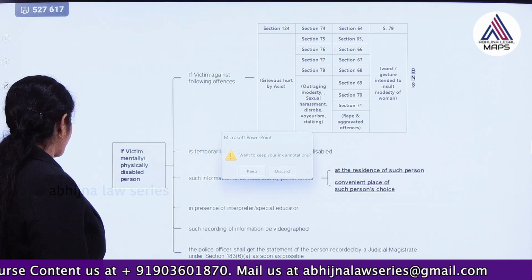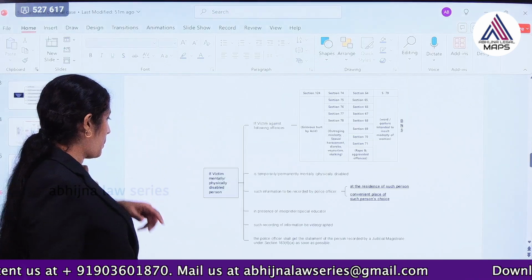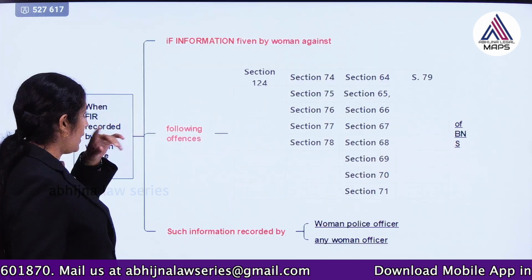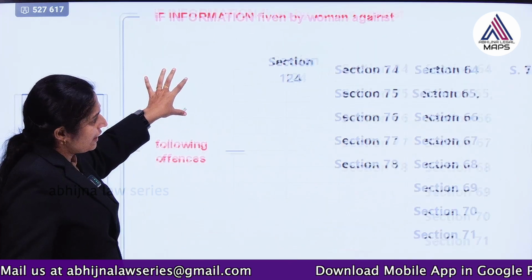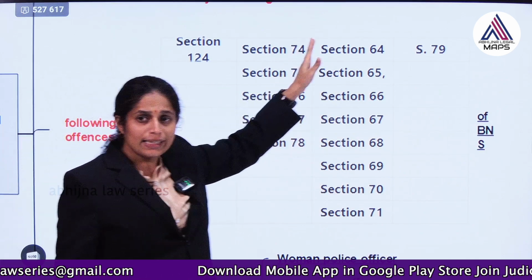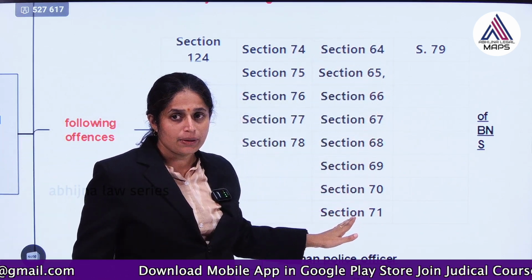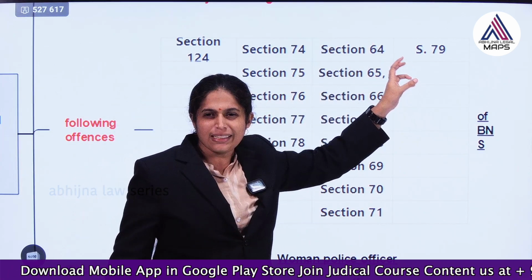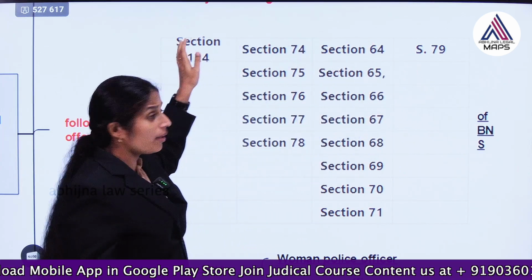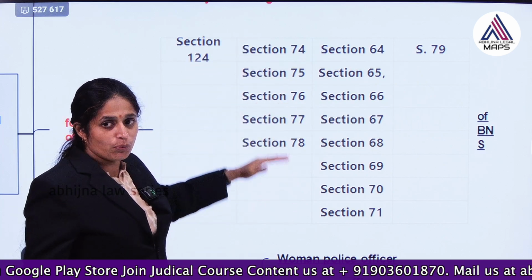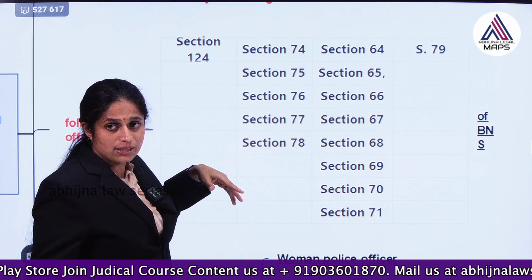Then comes, you can see there is a list of offences. These are some of the offences which are sexual offences. These are regarding rape, gang rape, or outraging the modesty of a woman, or insulting with indecent signs, or by way of acid. Under that category they will come: voyeurism, sexual harassment, and all such things, stalking.